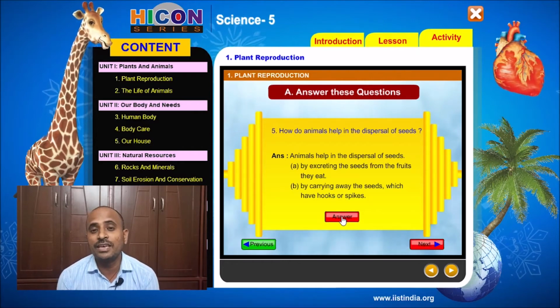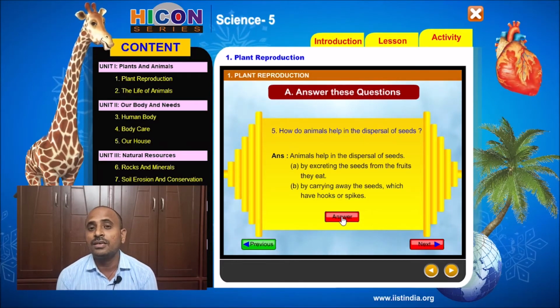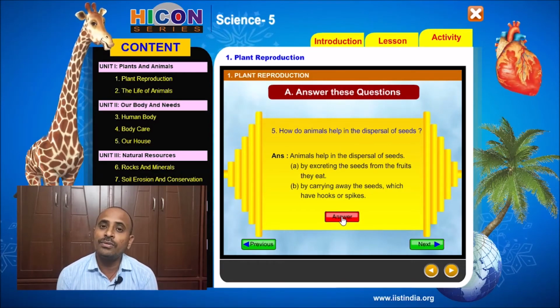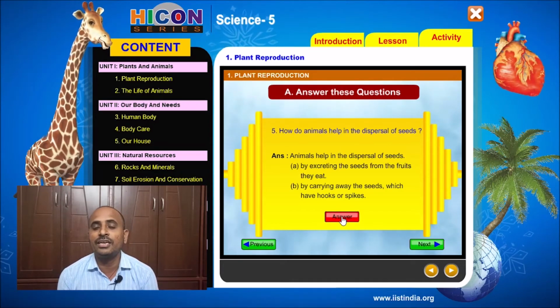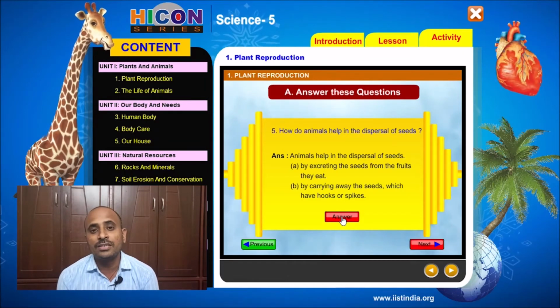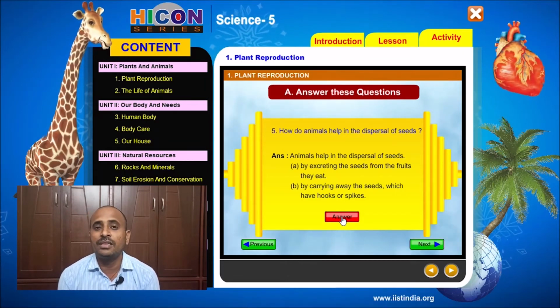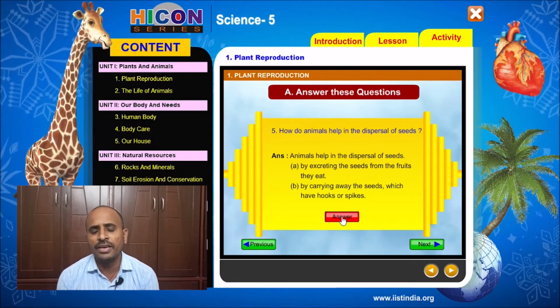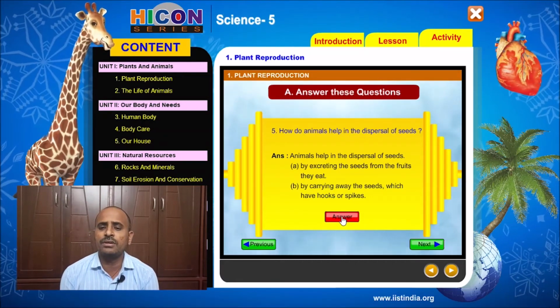And some seeds have hook-like structures. For example, the tiger nail seed will attach to the skin or claws of the animals, and they will carry away the seeds to distant places. So in this way, animals help in the dispersal of seeds.